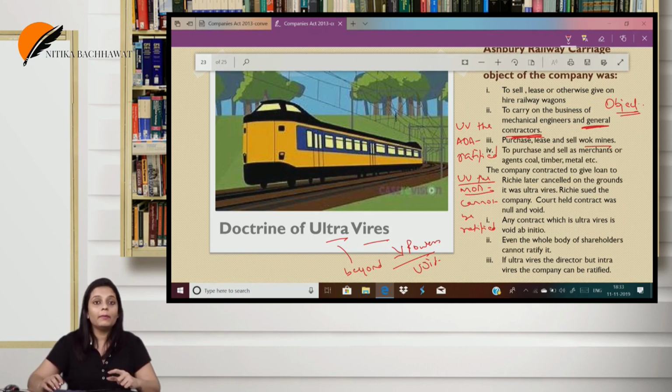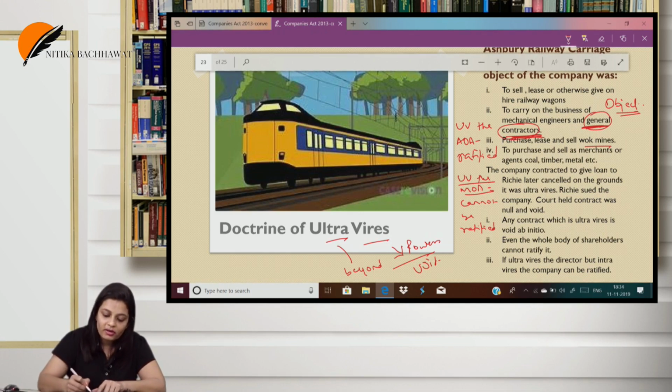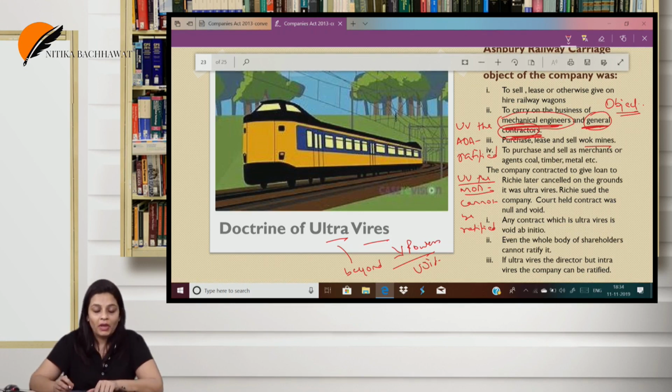The court held, applying the rule of ejusdem generis, when we say general contractors, it means anything which relates to mechanical engineering.